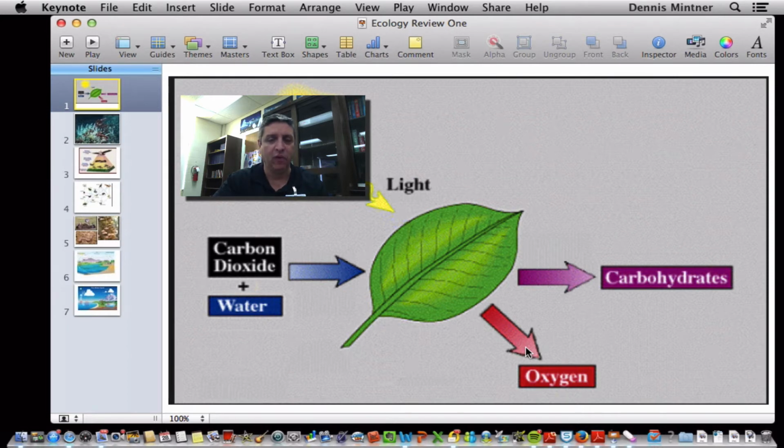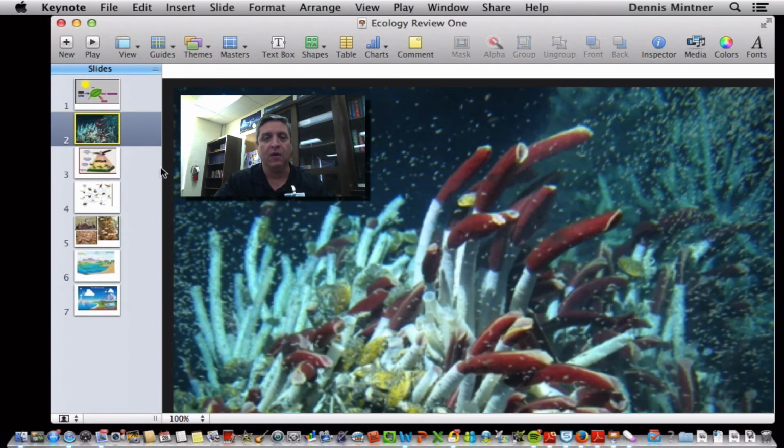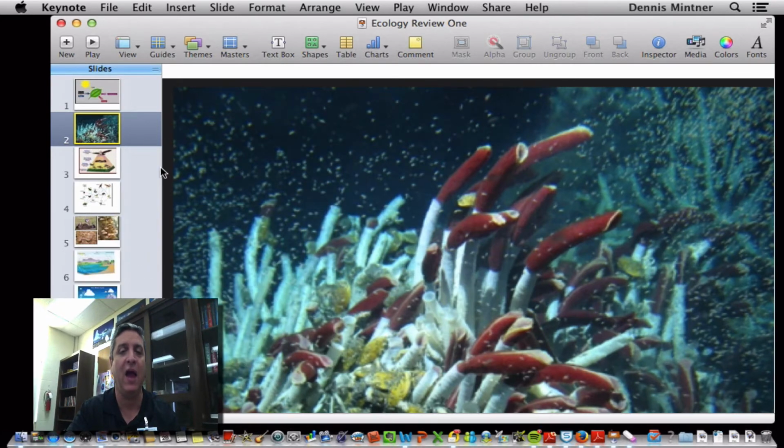You've got plants, which are considered producers. And another word for producer is autotroph, auto, making its own food. Now, the exception is at the bottom of the ocean where it's very, very dark and you don't get sunlight. We have lots and lots of life, and this is the bottom of the ocean here.